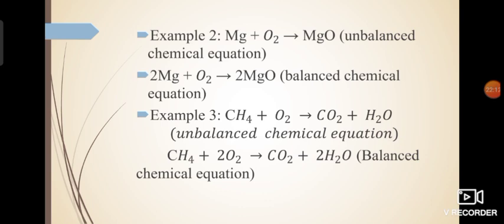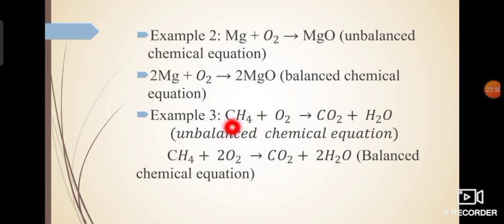Next one, magnesium plus oxygen gives magnesium oxide. Magnesium is only 1 on both sides, but oxygen is 2 on the reactant side and 1 on the product side. So how to balance it? You have to add 2 as a multiplier over here. See, we have added 2 as a multiplier. Now as a result of adding this multiplier, magnesium also becomes 2 in number. So we have to add 2 as a multiplier on the reactant side also before magnesium, so that magnesium is 2 on both sides and oxygen is also 2 on both sides of the reaction. So this is how this equation is balanced.